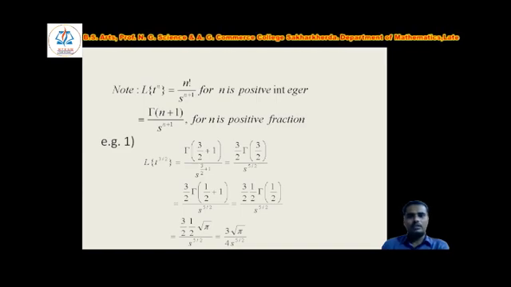So in this way, 3 by 2 into gamma of 1 by 2. How to write 3 by 2? 1 by 2 plus 1, and we know that gamma of n plus 1 is equal to n into gamma of n. So this is equal to 3 by 2 into 1 by 2, taking 1 by 2 outside the gamma function, that is 1 by 2 into gamma of 1 by 2 divided by s to the power 5 by 2. As we know that gamma of 1 by 2 is nothing but root pi, so it equals 3 into root pi divided by 4 into s to the power 5 by 2, which is the required result when n is a fraction.